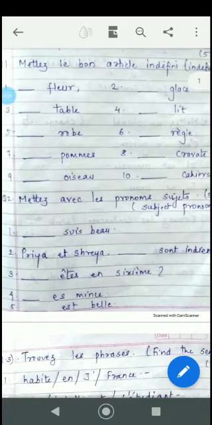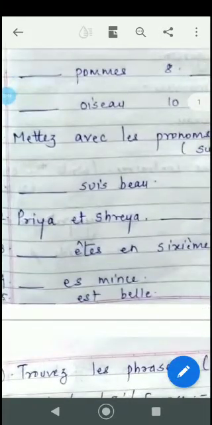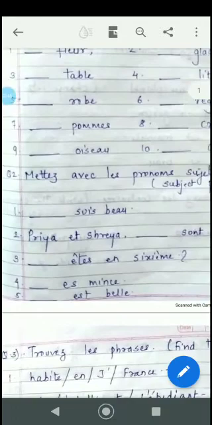Dash êtes. Now êtes is the conjugation of the être verb for the vous form, vous. Dash es, es is for tu, tu es. Dash est belle. Now est is for masculine singular as well as for feminine singular, but since the adjective over here is belle, that means beautiful for a girl, the answer will be elle. Okay.